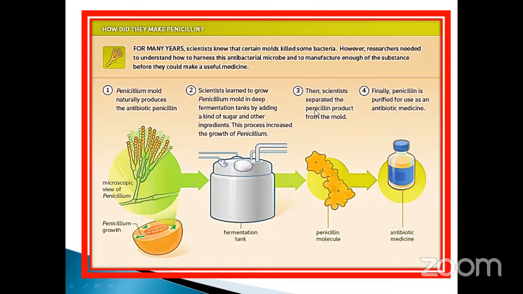Then scientists separate the penicillin product from the mold. Penicillin is also isolated from the mold. It's also commercially prepared. But in ancient times, they collected the penicillin product from the molds. After that, finally, penicillin is purified for use as an antibiotic medicine. This is the normal one. In ancient ages, they used it like this. Nowadays, there are so many industries preparing penicillin.